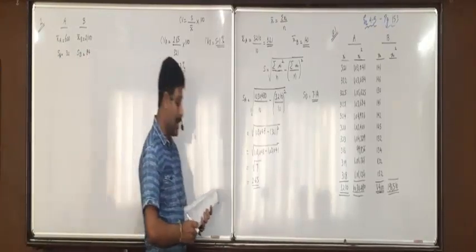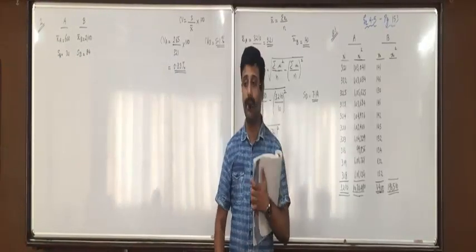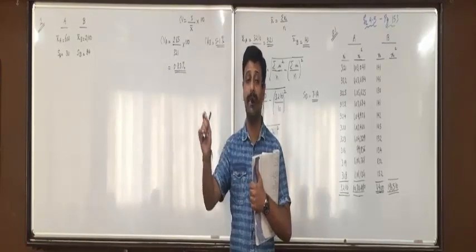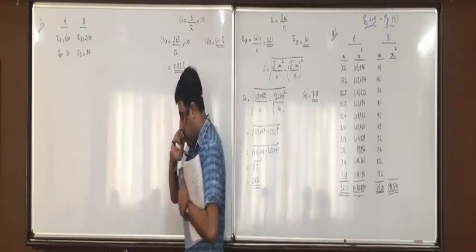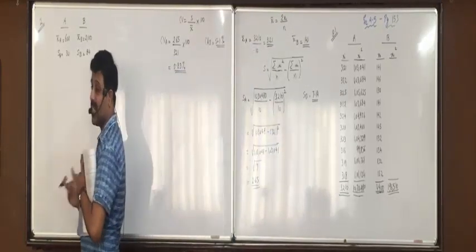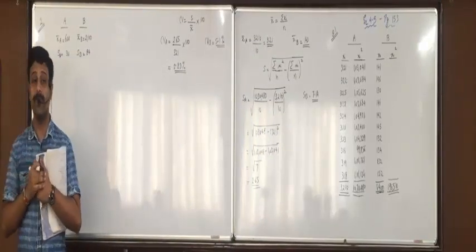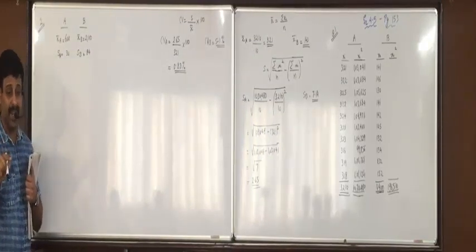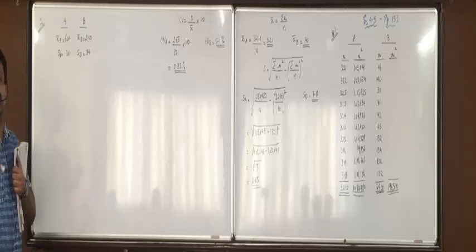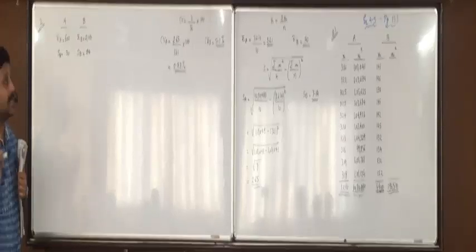Now what is the question asked? Which company has more stable salary? Is that decision 1 or decision 2? Decision 1. Stability, I made you write in decision 1. Means whosoever's CV is less.